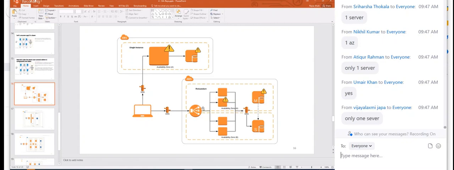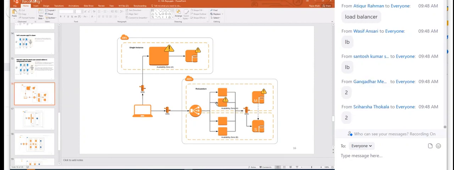Whereas here, the bottom one, what is this? Three Bahubali arrows, Devasena. These three, this is called a load balancer. Now you have the instances. How many availability zones are there in the bottom one? Two availability zones.